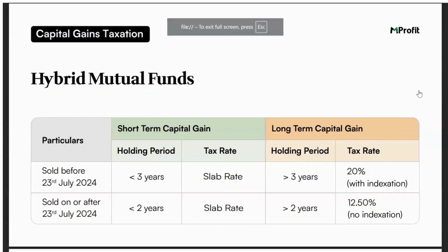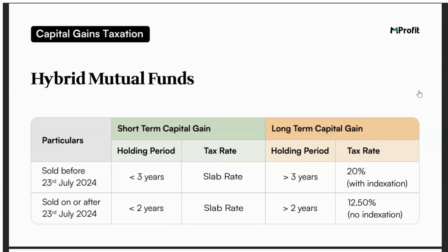Okay, let's go to the next slide, which is for hybrid mutual funds. Right now, for hybrid mutual funds, again, the date of sale becomes very important. Here, the purchase date does not matter like it did for debt mutual funds. For hybrid mutual funds, only the date of sale becomes relevant. If you are selling any hybrid mutual fund before 23rd of July 2024, and the holding period is less than 3 years, it will be classified as short term and will be taxed as per the slab rate.